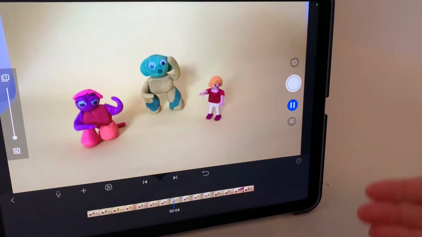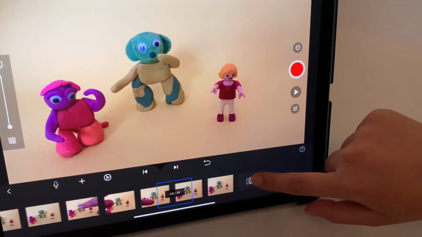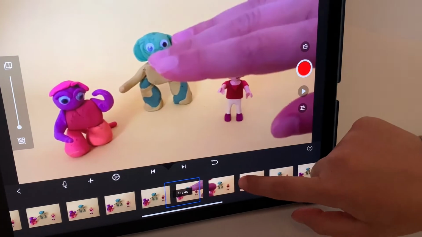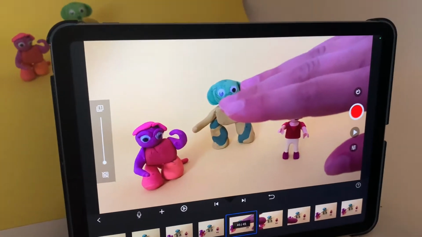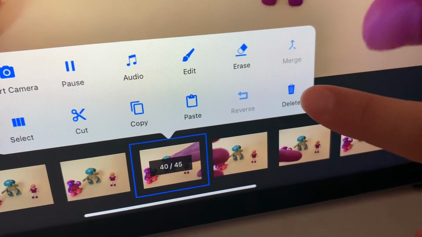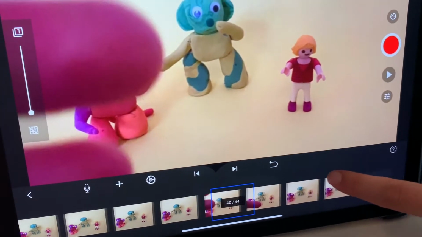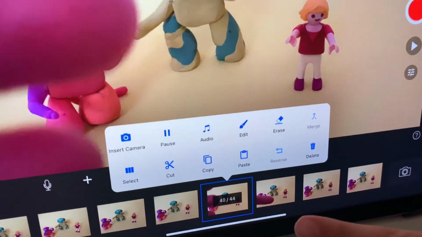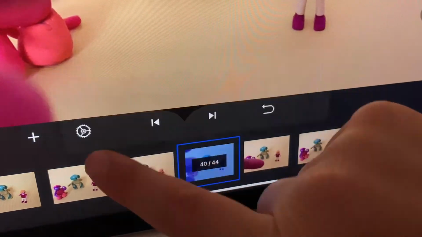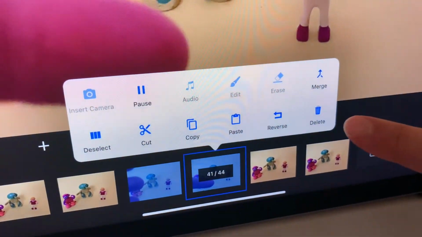If you make a mistake, for example, a picture of your hand, you can simply slide right or left to the frame, tap on the frame, and press delete. You can delete more frames at the same time by pressing on the frame, then tapping on select and sliding right or left. You will delete as many pictures as you need. Then you can press delete.